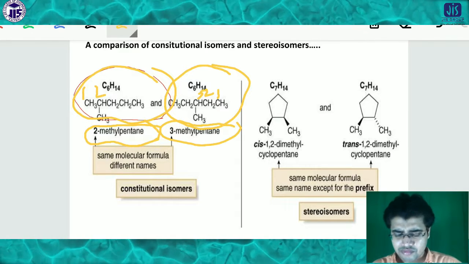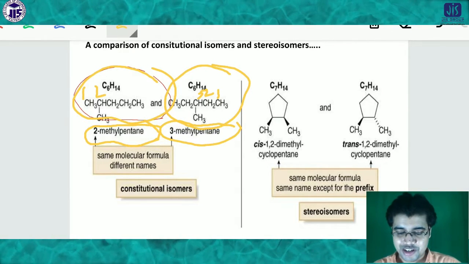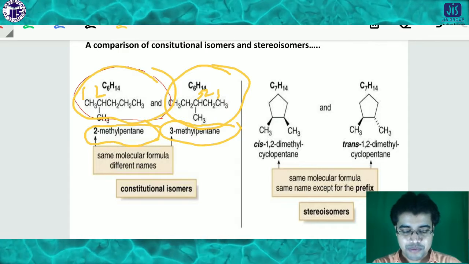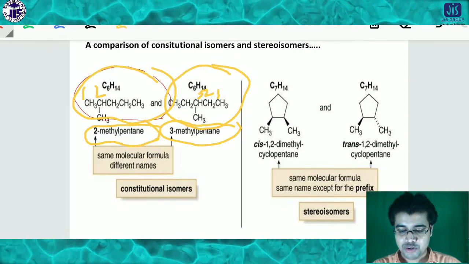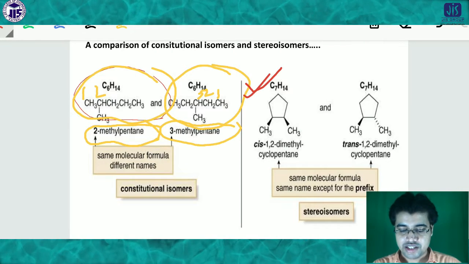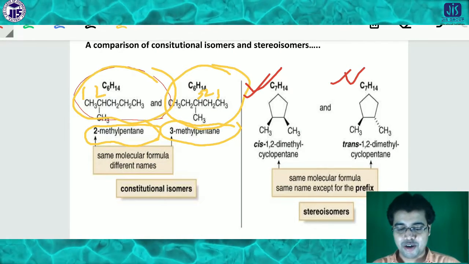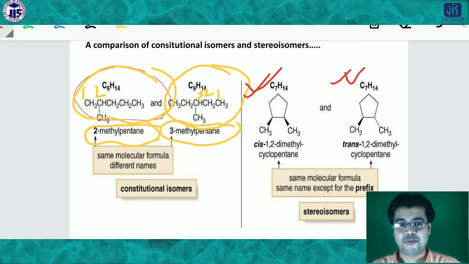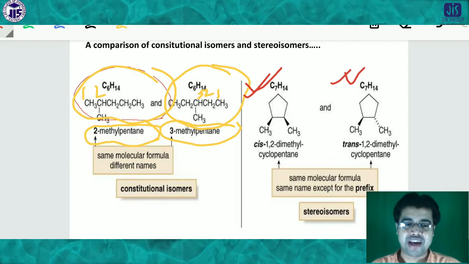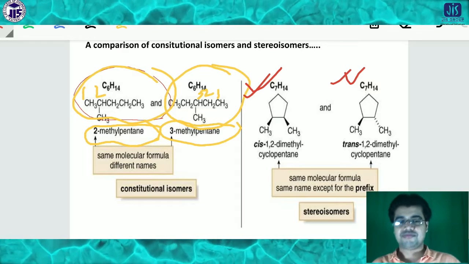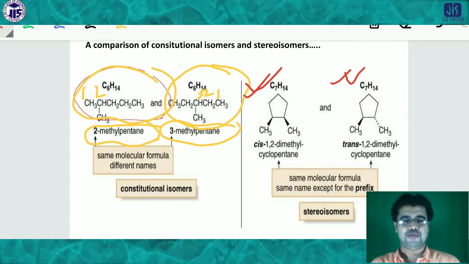But if you consider the stereoisomer, look, there is no problem regarding the connectivity of the molecule. So the connectivity is almost the same. Look here, in both the cases connectivity is the same, but what is the problem? The problem is in what I called the arrangement. What I told you, the arrangement, the arrangement of the particular groups in the compound.